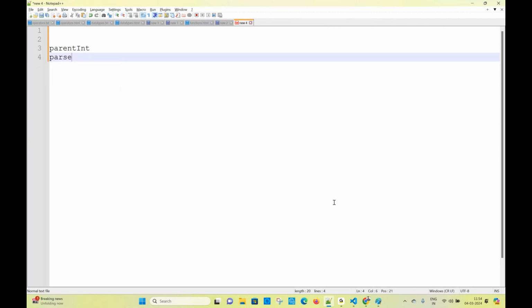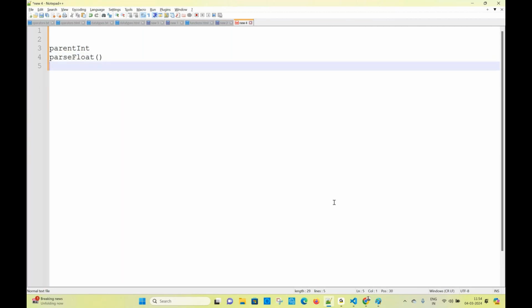The answer: by using parseInt, parseFloat, multiplying by 1, using the unary plus operator, and by concatenating with an empty string. Empty string concatenation converts a number into a string.